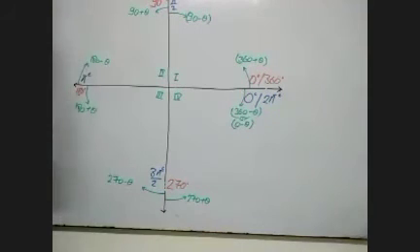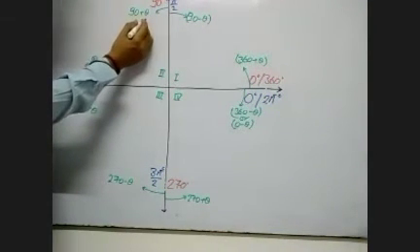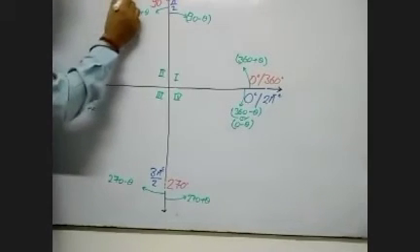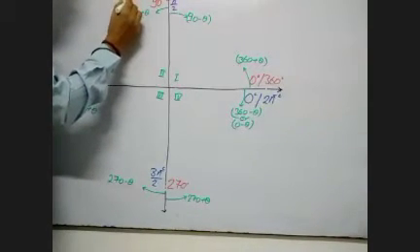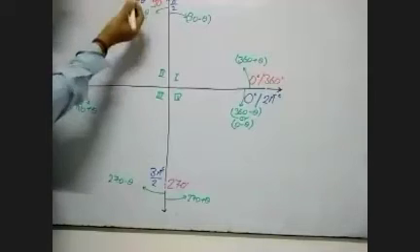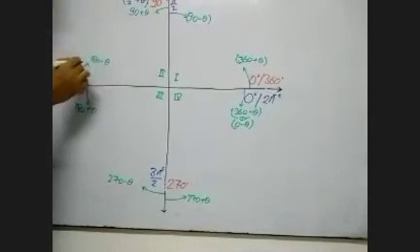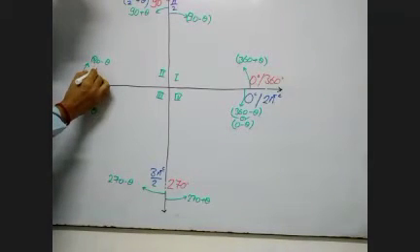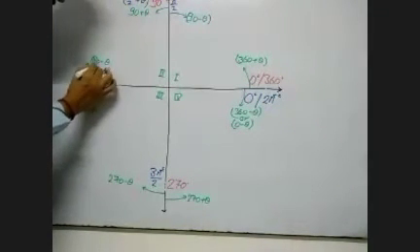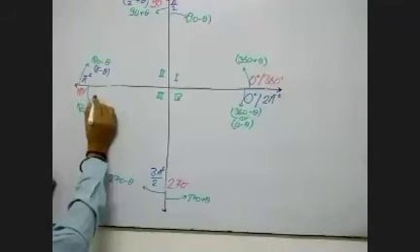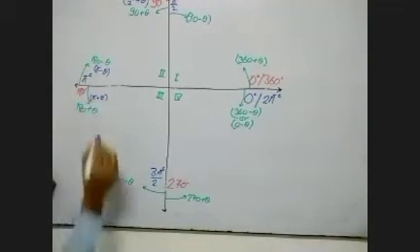90 plus theta can also be written as pi by 2 plus theta, because pi by 2 is in radian and 90 is in degree, so both are representing the same thing. This could also be written as pi minus theta. This could also be written as pi plus theta.